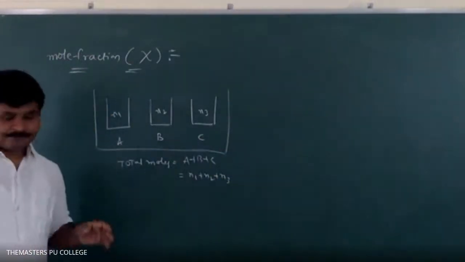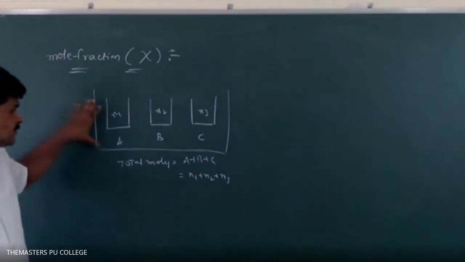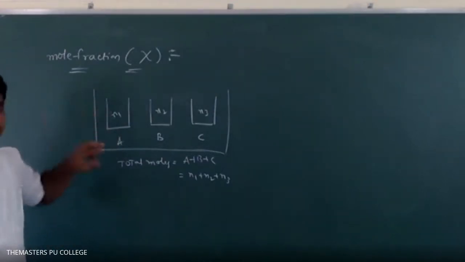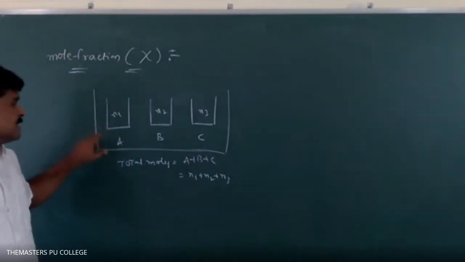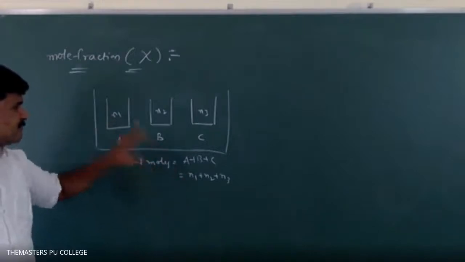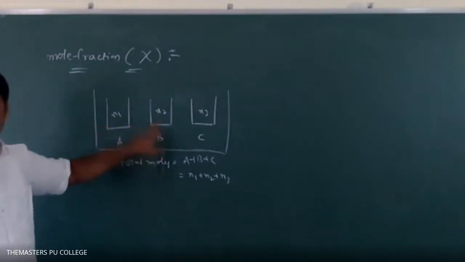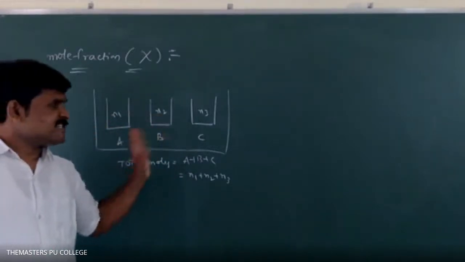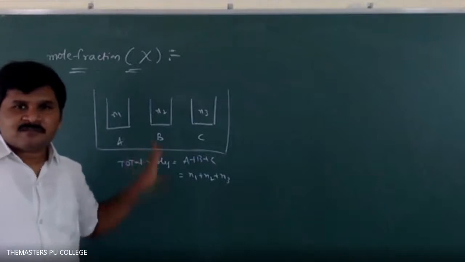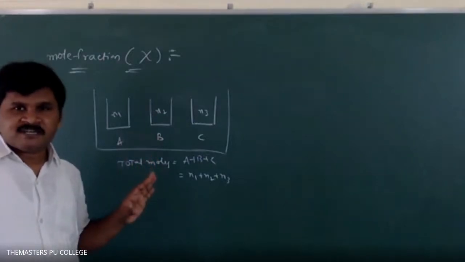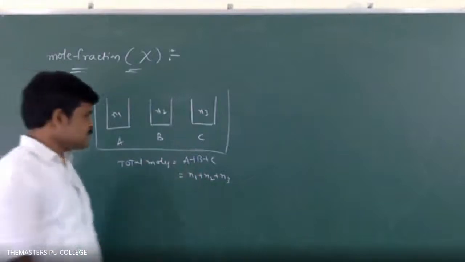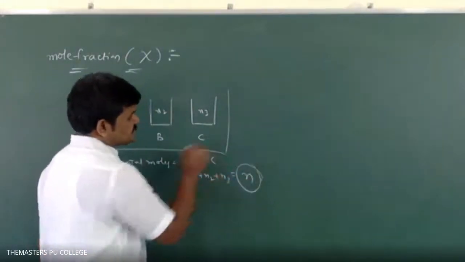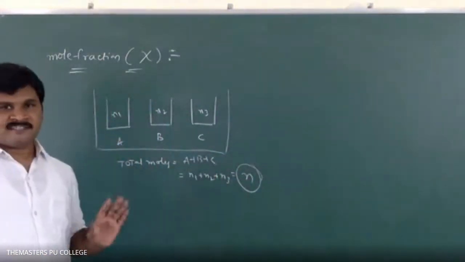Consider a solution. It has three components A, B, C. Moles of A is equal to N1. Moles of B is equal to N2. Moles of C is equal to N3. What are the total moles of the solution? N1 plus N2 plus N3. Or simply we can say it is capital N, the number of moles of all components.